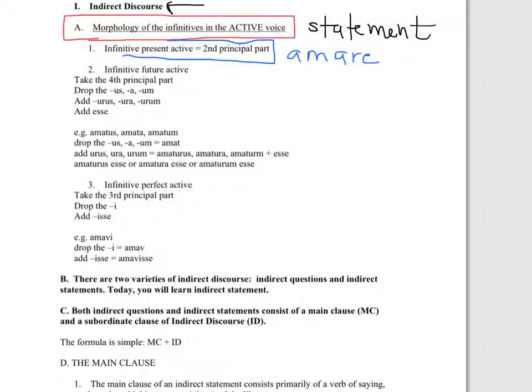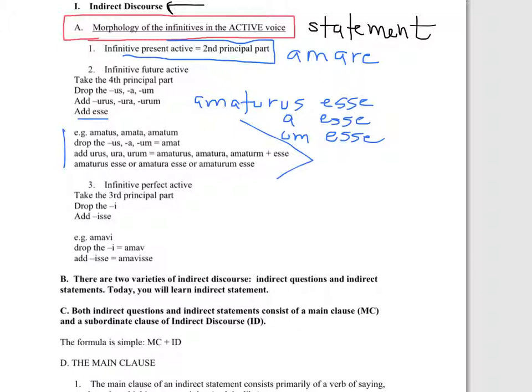To do the infinitive future active, you take the fourth principal part, you drop the us, a, um, and you add urus, ura, urum, and then you add esse. So for example, you'd have amaturus esse for the masculine, or amatura esse, or amaturum esse, depending on the gender that you want to express. Here it is right down here.